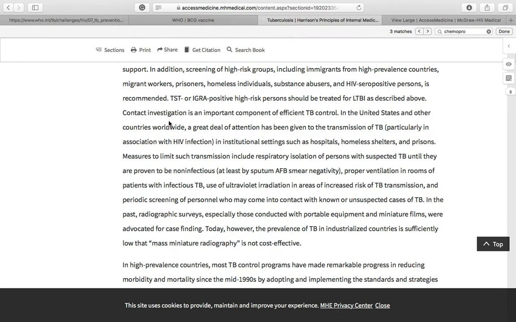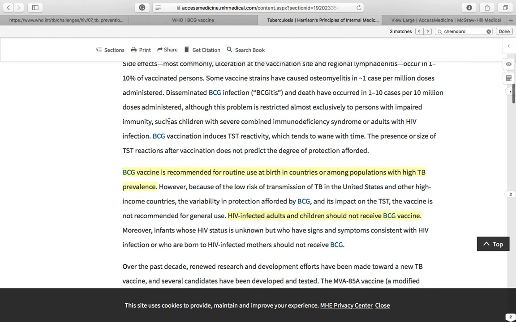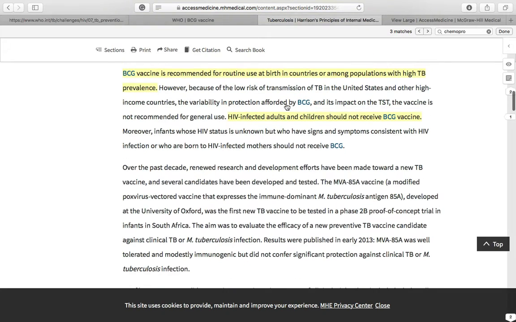Then I just wanted to show you the Harrison book, one of the greatest books of internal medicine. BCG vaccine is recommended where? Usually at birth in countries or among populations with high TB prevalence. So we should not take this from a broader perspective, right? Then a very important point: HIV infected adults and children should not receive BCG vaccination. So there are contraindications, and we cannot choose BCG as the best option for prevention of TB because of these restrictions, like if the patient is HIV positive, we should not use it, especially in adults and children.